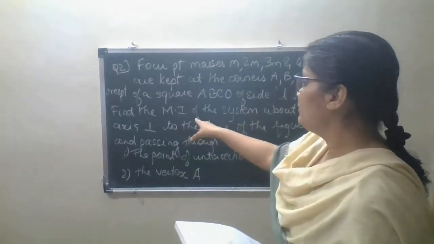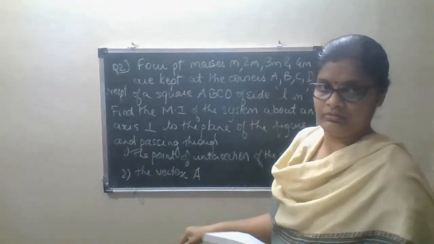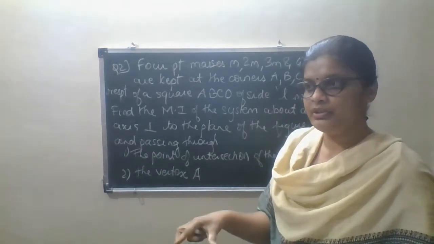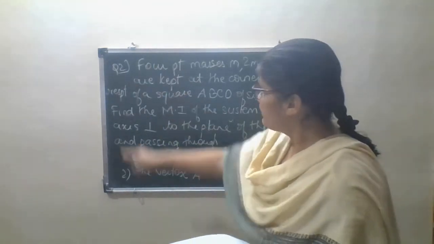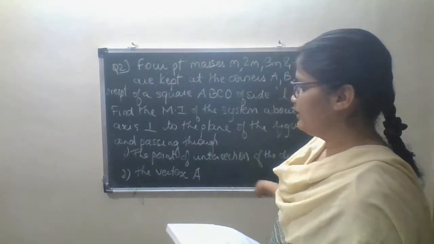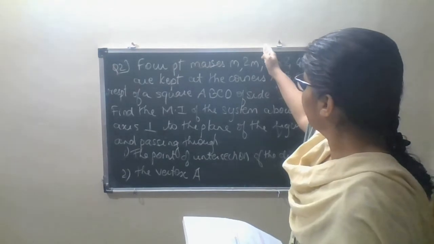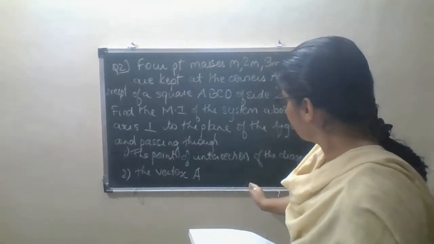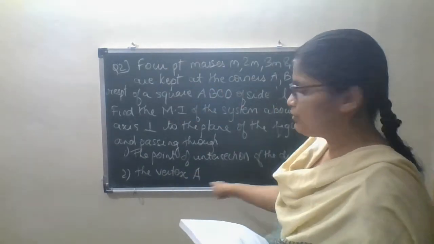So next is to find the moment of inertia of the system about an axis perpendicular to the plane. Okay, so here we are going to find the moment of inertia that is perpendicular to the plane. Now if you consider this board, it is of rectangular shape. Okay, but if you consider only this much part, then naturally this is also a sort of square.